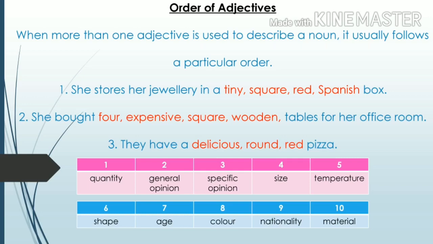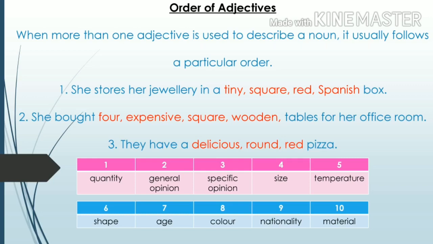Next sentence, she bought 4 expensive square wooden tables for her office room. She bought tables for her office room. And what is the order of these adjectives? First, she mentioned the quantity. It is 4. Next one is expensive. How was the table? The table was very expensive.